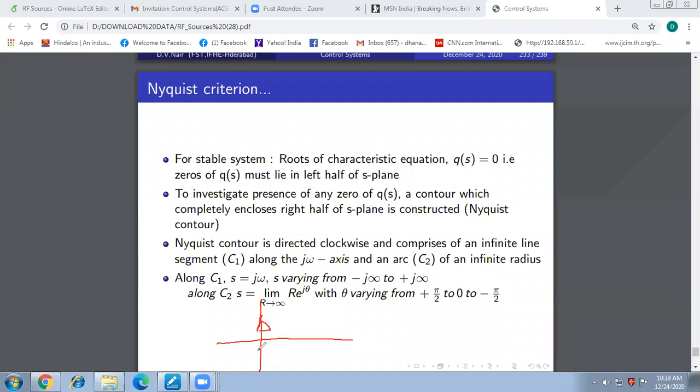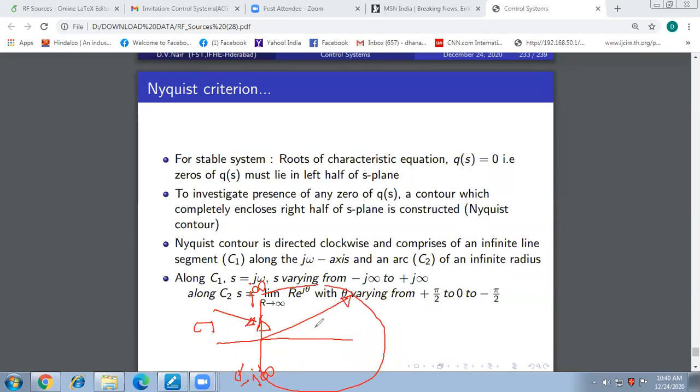One is a straight line segment C1, which extends from minus j infinity on the imaginary axis up to plus j infinity on the positive side of the imaginary axis. So the entire imaginary axis is part of the Nyquist contour, and an arc that encloses the complete right half of the S plane.